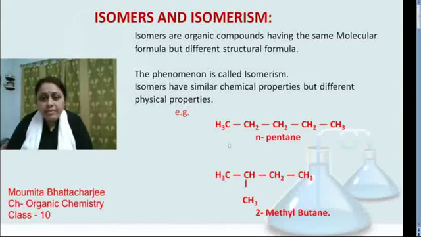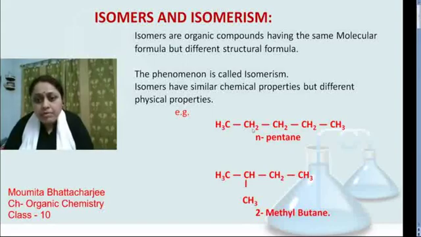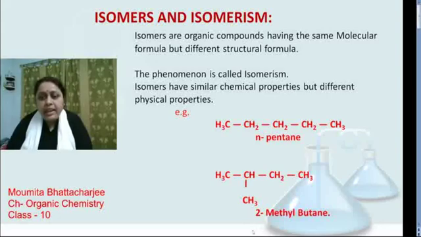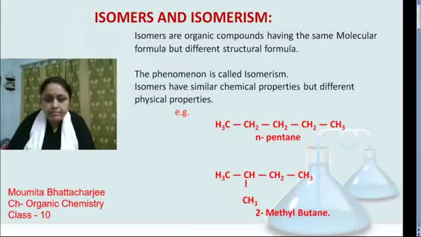For example, I have given over here CH3, CH2, CH2, CH2, CH3 and one more compound CH3CH. The branching is a CH3 methyl group, CH2, CH3. The name of the first compound is normal pentane and the second compound will be 2-methyl butane. Due to their different arrangement of the molecule, the names are different.